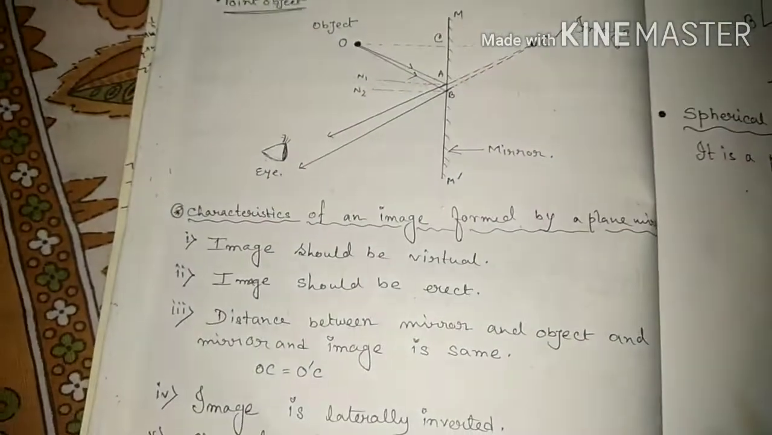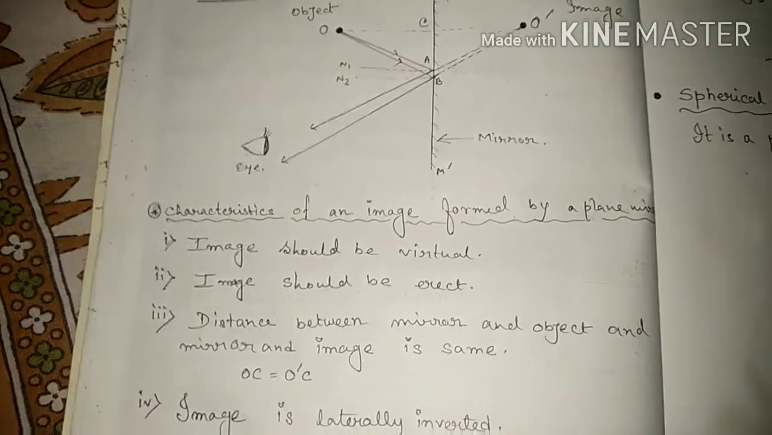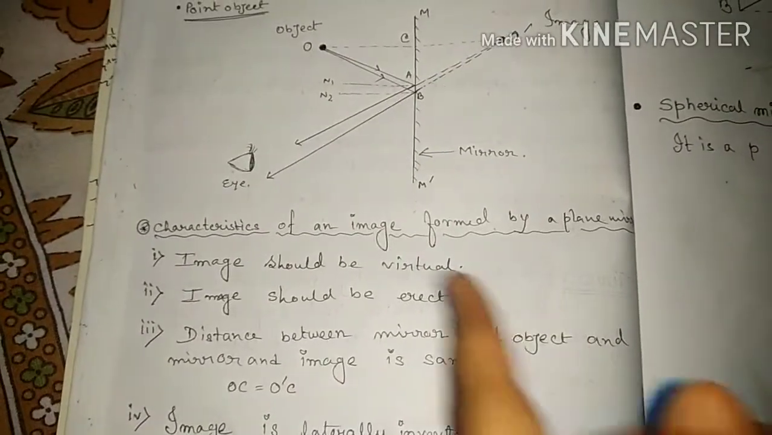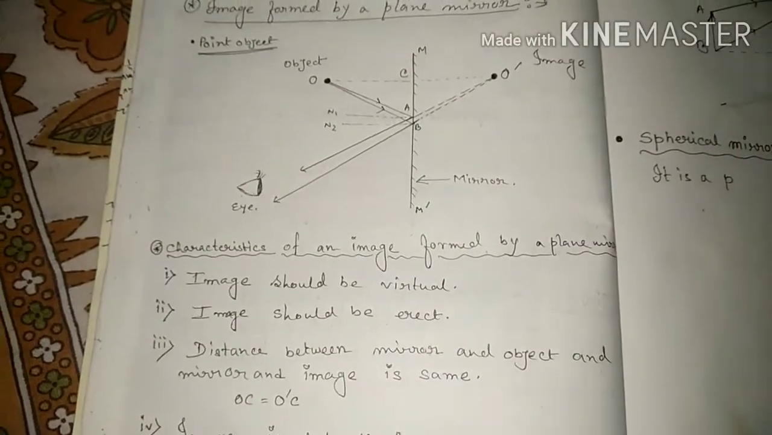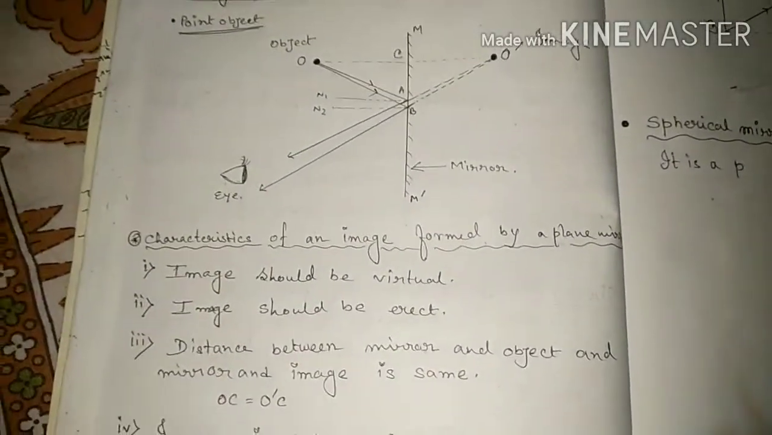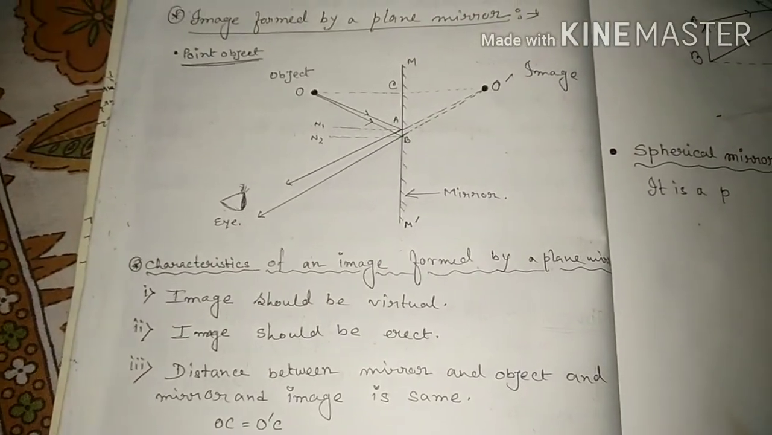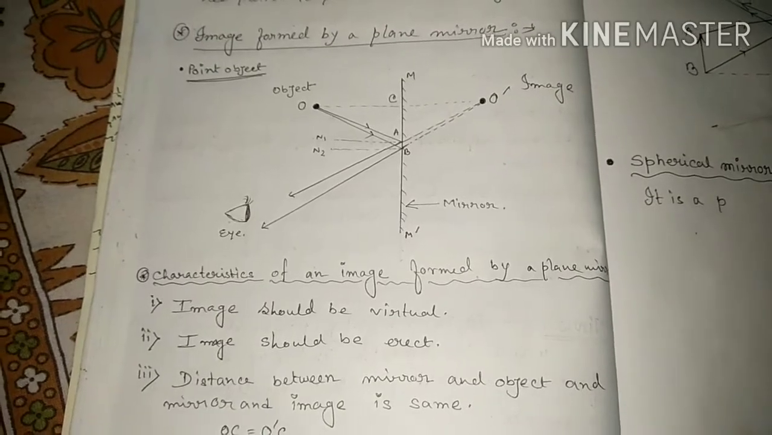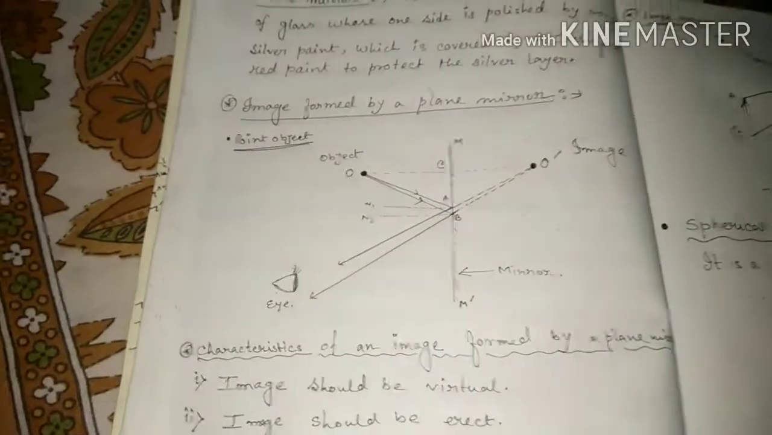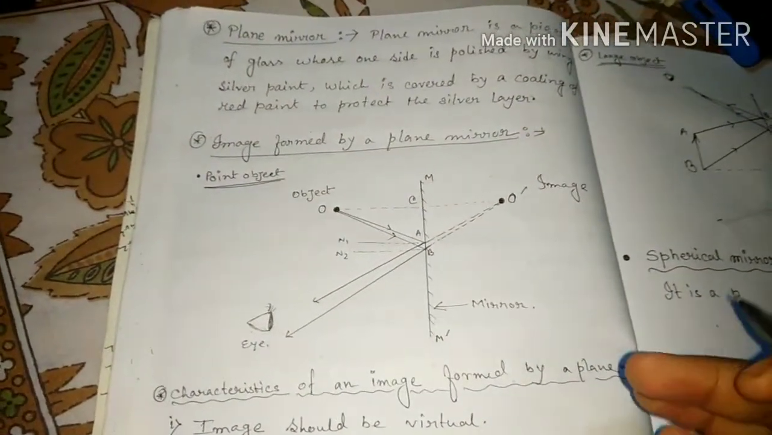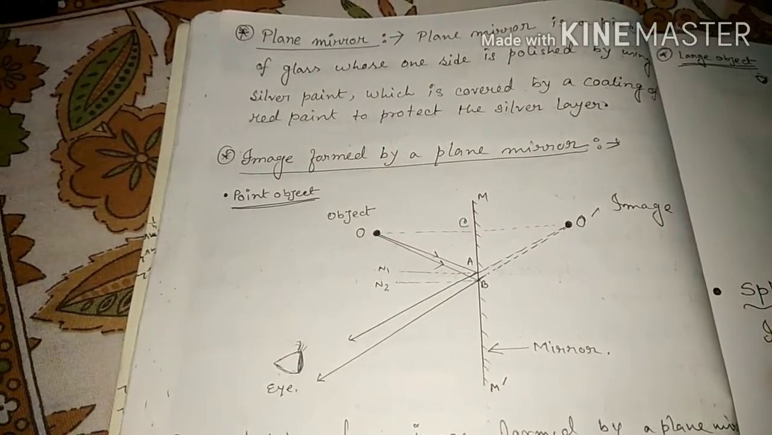So the image formed by a plane mirror is a laterally inverted image, and this is the main thing. When we study the characteristics of an image formed by a plane mirror, the first point to keep in mind is that it is virtual and erect. Clear? In the next class we will study the spherical mirror and its types. That is the main topic in this chapter.